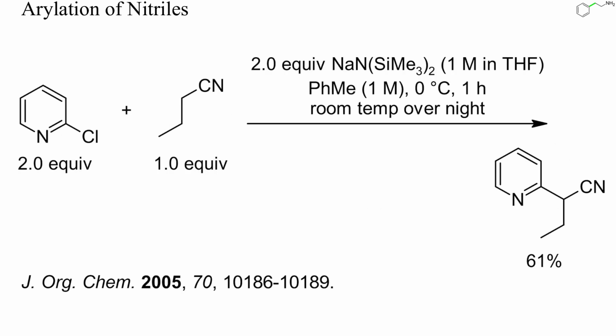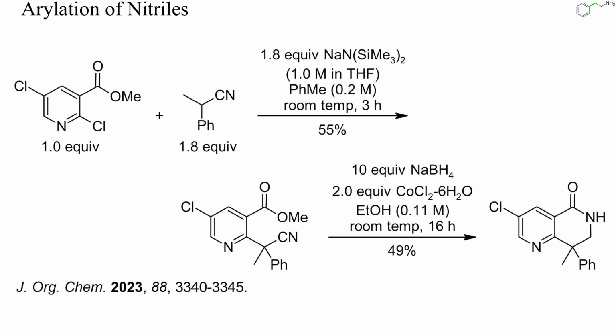2-Chloropyridine undergoes aromatic nucleophilic substitution more readily than chlorobenzene. In this example, butyronitrile was arylated by 2-chloropyridine with the aid of an excess of a strong base. Despite the excess of reagents, no twofold arylation occurred. Here, an excess of nitrile was used to alkylate a dichloronicotinate. The arylated nitrile was then reduced to the amine with sodium borohydride and cobalt chloride.